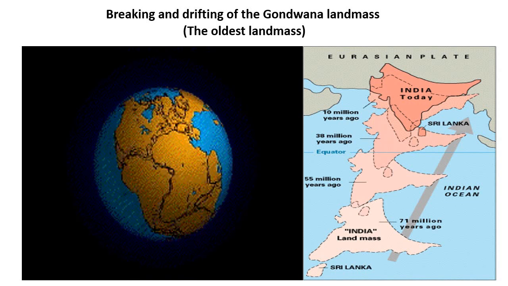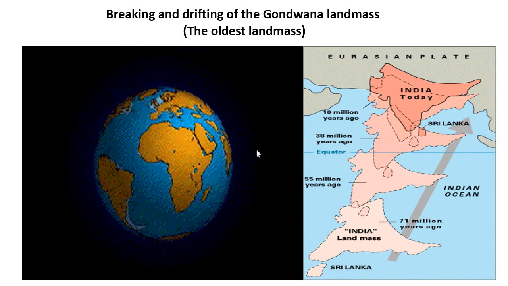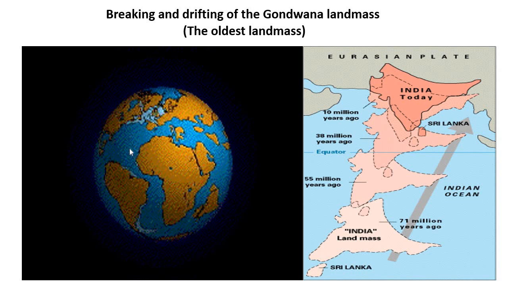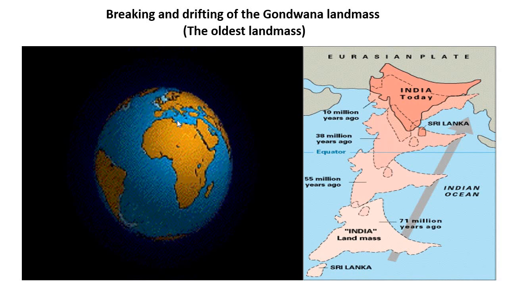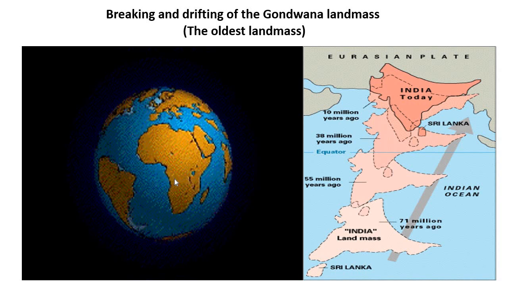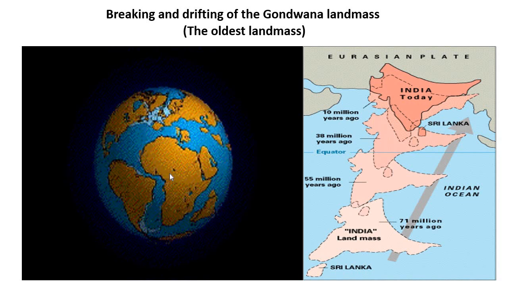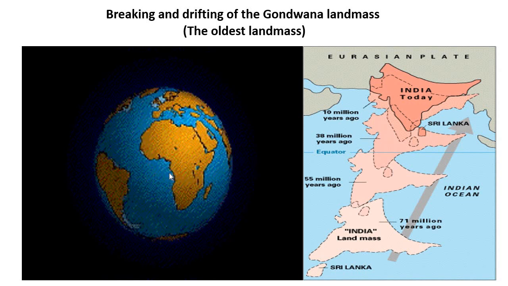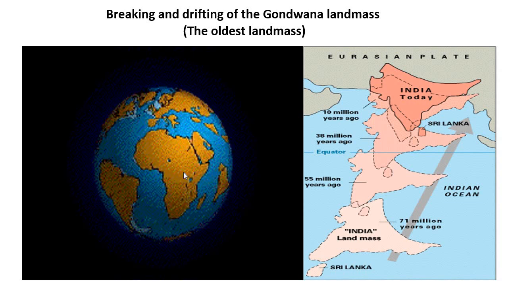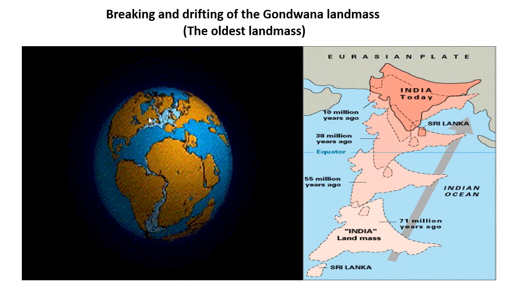Two things are visible here: the landmass, that means Pangaea, and the water bodies, Panthalassa, names given by Alfred Wegener. And as per this theory, the breaking and drifting started. It breaks from the middle into a northern part and a southern part. The northern part is called Angara land, and the southern part is called Gondwana land. Firstly it is divided into two parts, Angara and Gondwana.